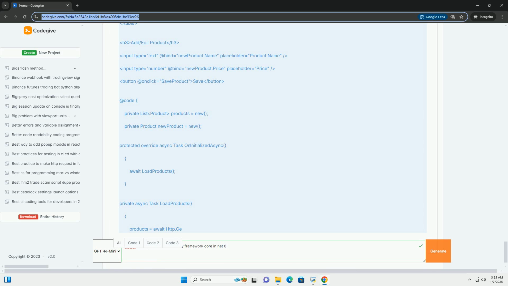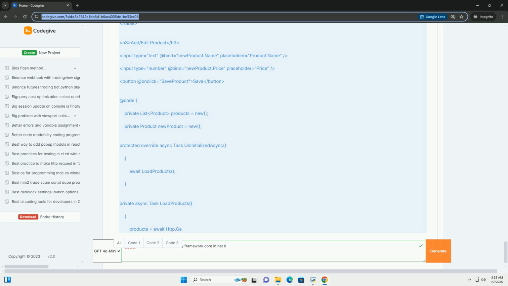Step 4. Register the DB context. Open the startup.cs file in the blazorcrudapp.server project and register the AppDbContext in the ConfigureServices method. Step 5. Add connection string. Open appsettings.json in the blazorcrudapp.server project and add a connection string for your database.